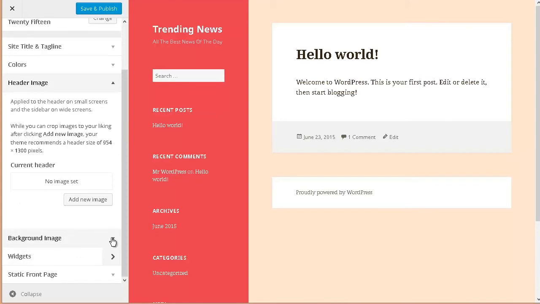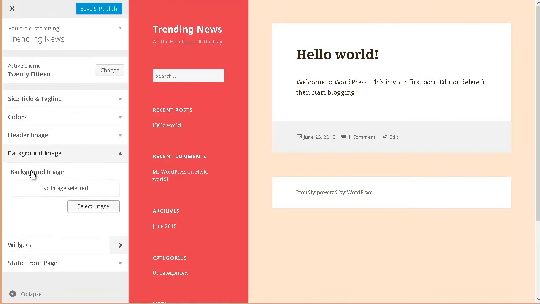And then you have your background image. So you can use a background image instead of color if you want here as well, the same way. We'll get to widgets in a minute. And static front page, we aren't actually going to use that. So we'll just save what we've done here.